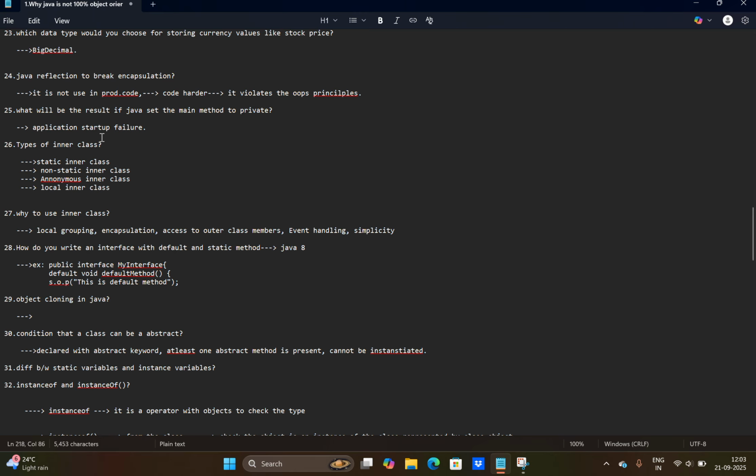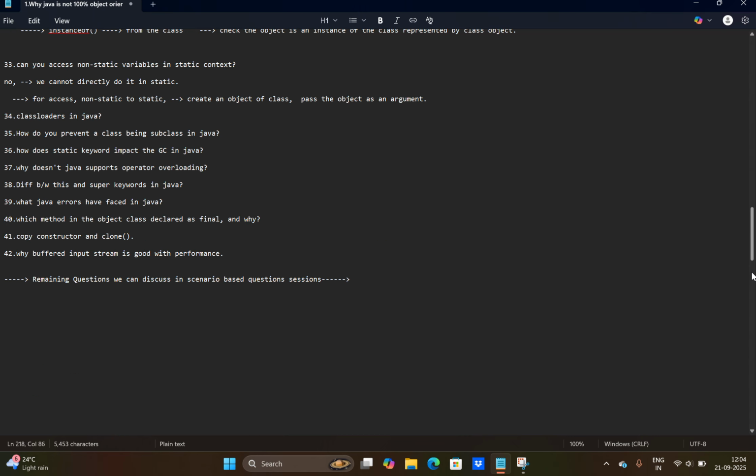Look at reflection and the inner class and the types of inner classes. How do you write an interface with default and static methods? It's from Java 8. Object cloning. You can go through Google on object cloning in Java, like Google or ChatGPT, something else. Condition that a class is abstract. How a class can be abstract. It's a condition. Difference between static variables and instance variables. Instance and the instanceof operator, instanceof methods.